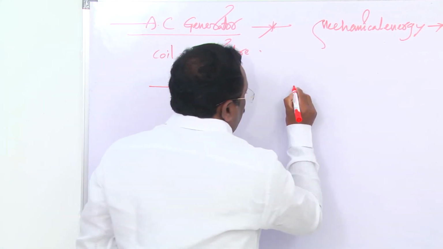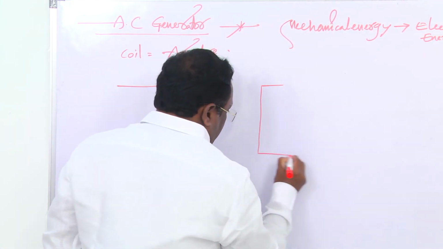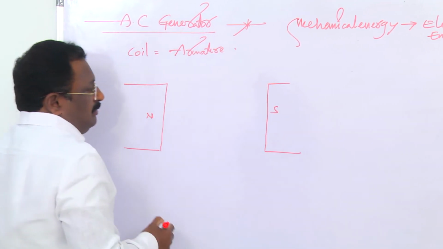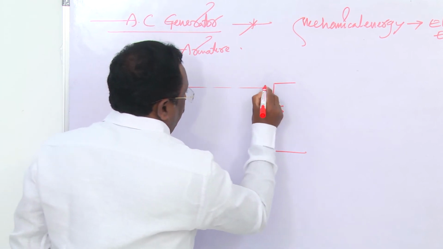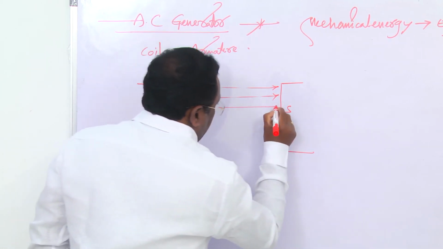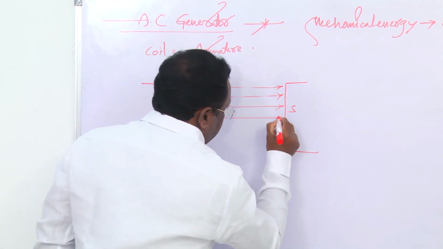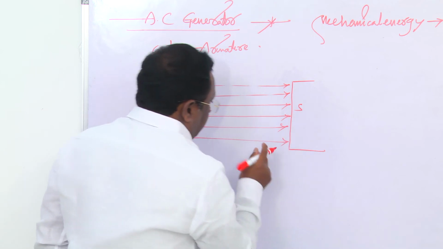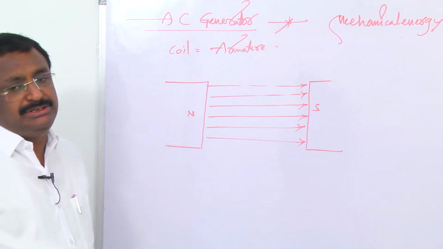To produce a uniform magnetic field, we take powerful magnetic poles, like this. Between them there is a uniform magnetic field, which is shown by equal distance parallel lines. What is the symbol of a uniform magnetic field? Equal distance parallel lines.